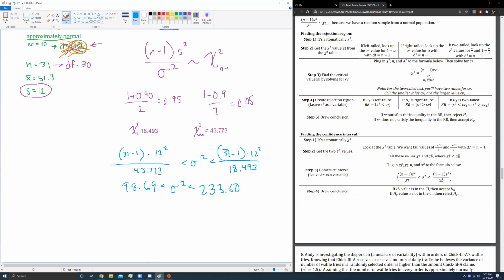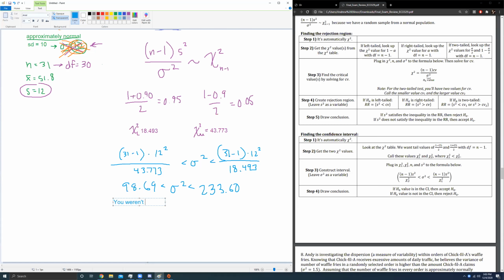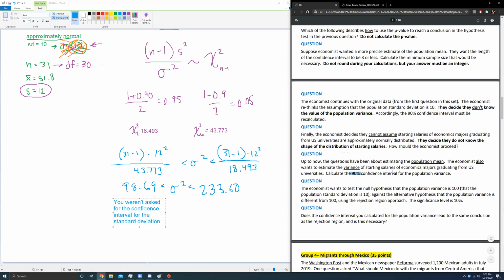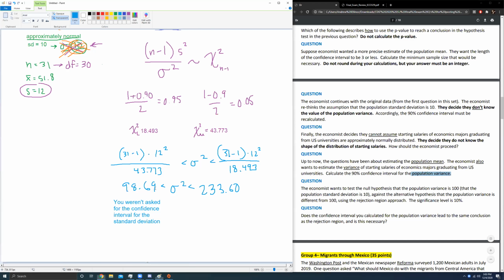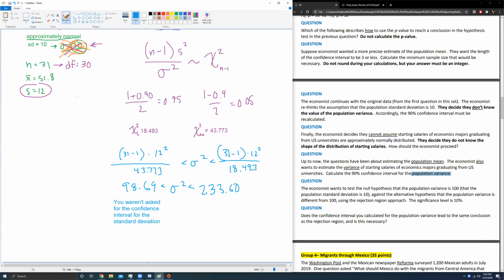You could, by the way, be asked for a confidence interval for population standard deviation. We weren't asked for that, at least I don't think so. Let's double check. It says population variance. But had this said standard deviation, you would square root both sides. You would have just taken the square root of both of these, and this would have been a plain old sigma rather than a sigma squared. But we were only asked for the confidence interval of variance. We'll leave it just like this.